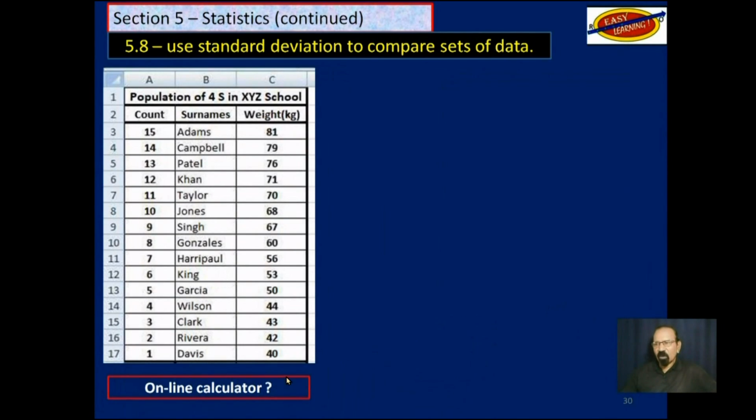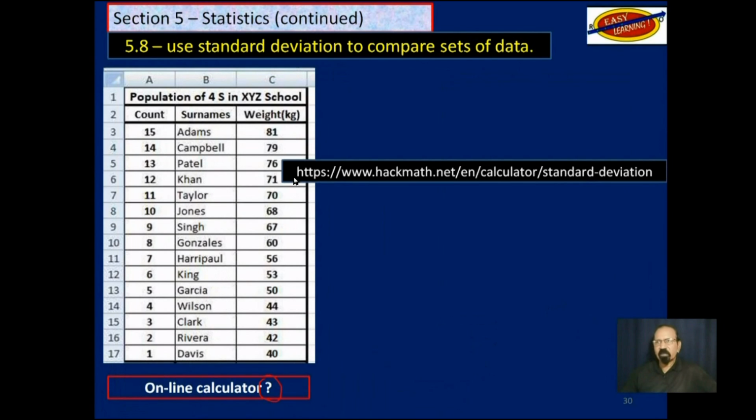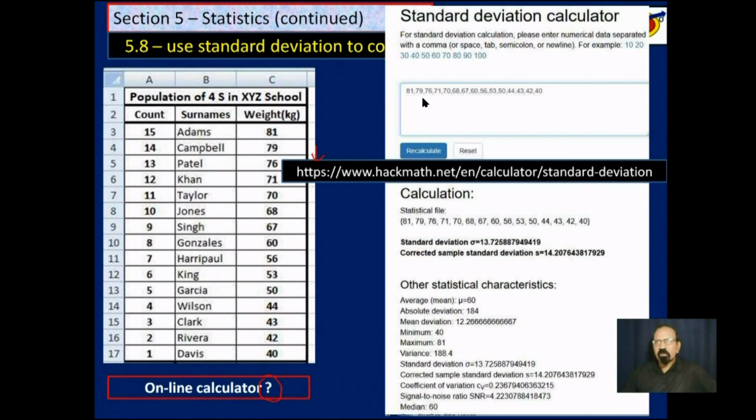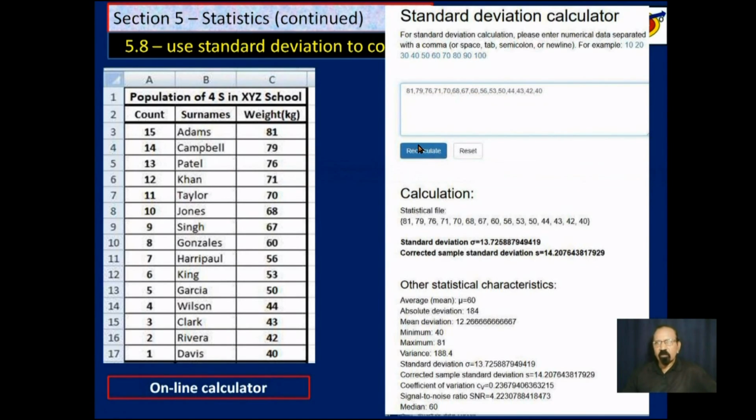Now, if I go on an online calculator, I'll get basically the same thing. This is the calculator I'm using here. I entered the data here and click on calculate, and this is what I get. Notice you have standard deviation, sigma, and corrected sample standard deviation, S, and they are slightly different. So you have standard deviation here, and so on.